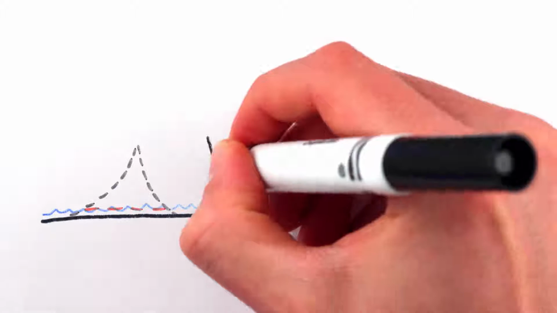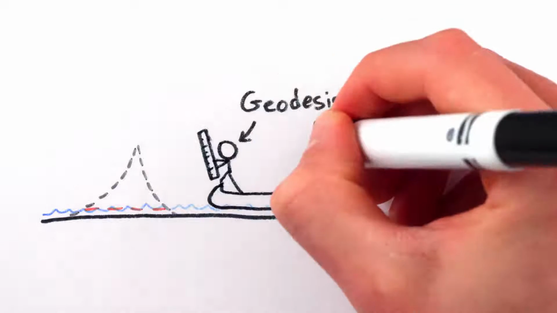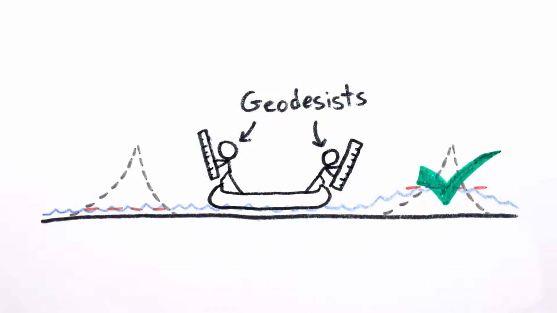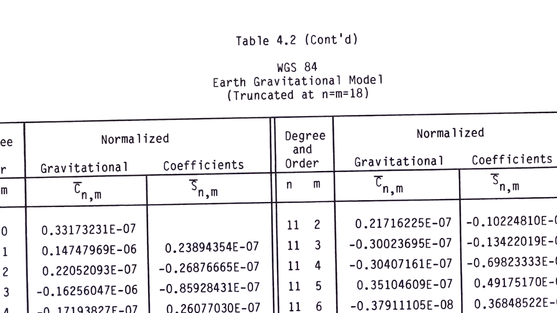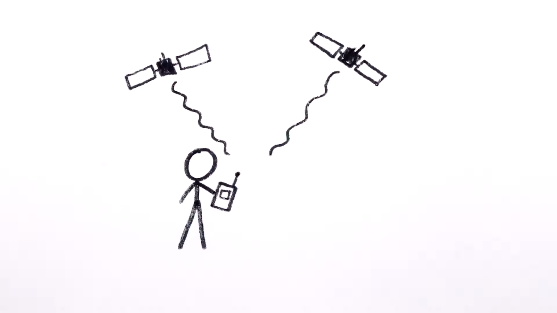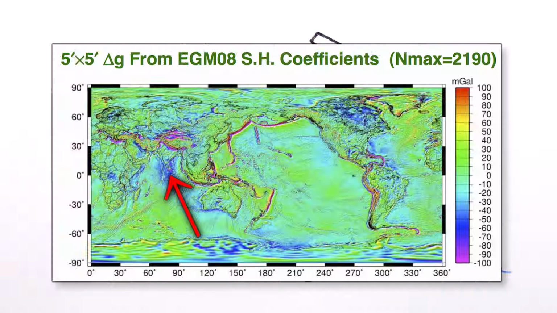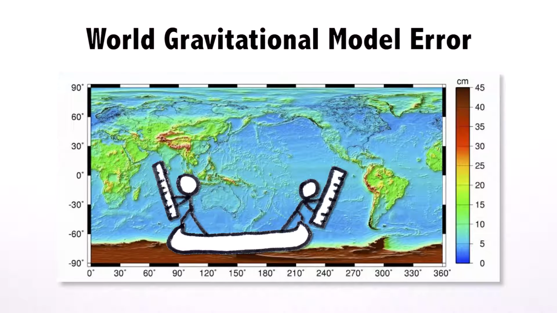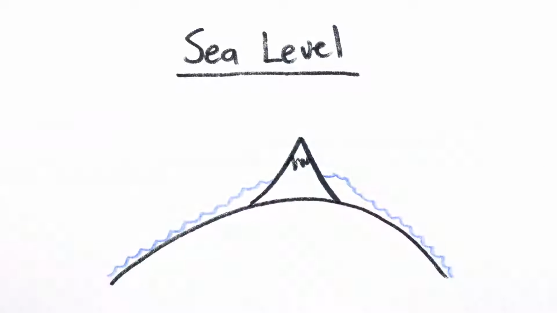The people who worry about such things, called geodetic scientists or geodesists, decided that we should indeed define sea level using the strength of gravity, so they went about creating an incredibly detailed model of the Earth's gravitational field, called creatively the Earth Gravitational Model. It's incorporated into modern GPS receivers, so they won't tell you you're 100 meters below sea level when you're in fact sitting on the beach in Sri Lanka, which has weak gravity. And the model has allowed geodesists themselves to correctly predict the average level of the ocean to within a meter everywhere on Earth, which is why we also use it to define what sea level would be beneath mountains, if they weren't there, but their gravity were.